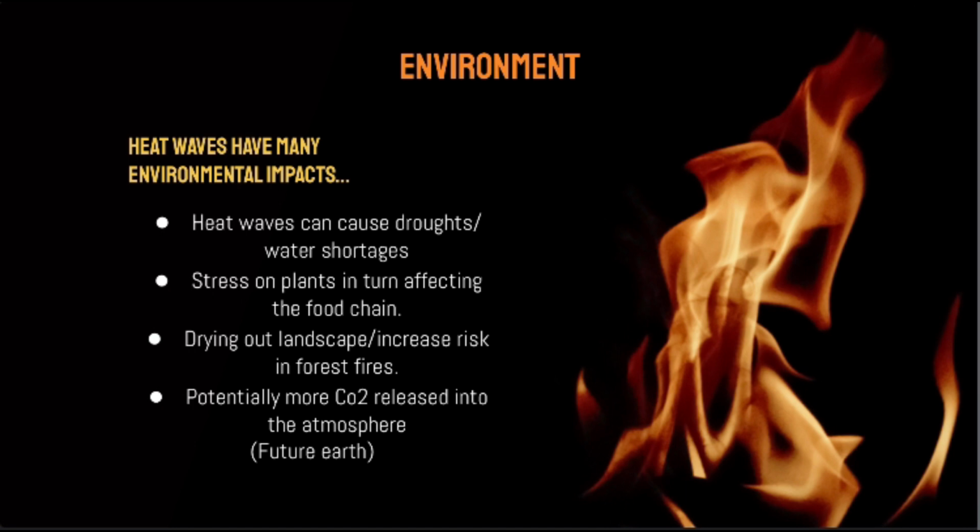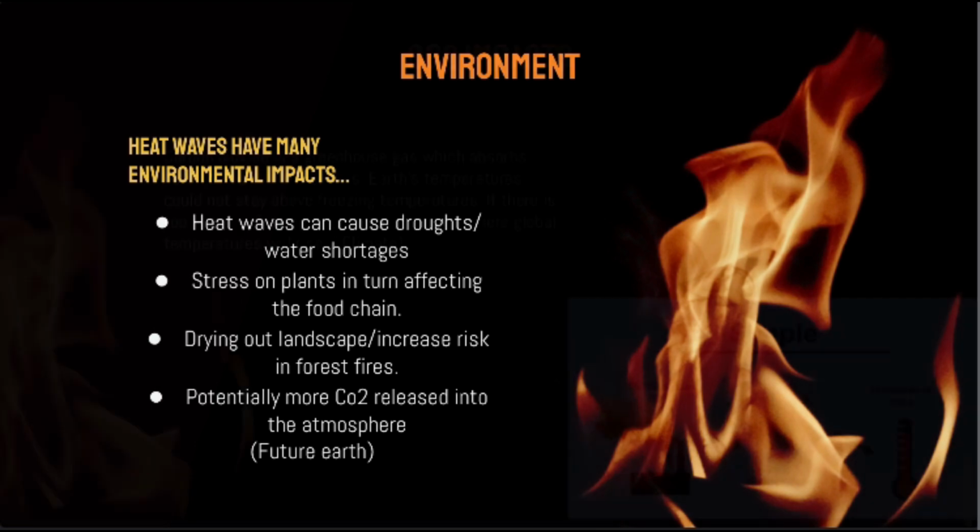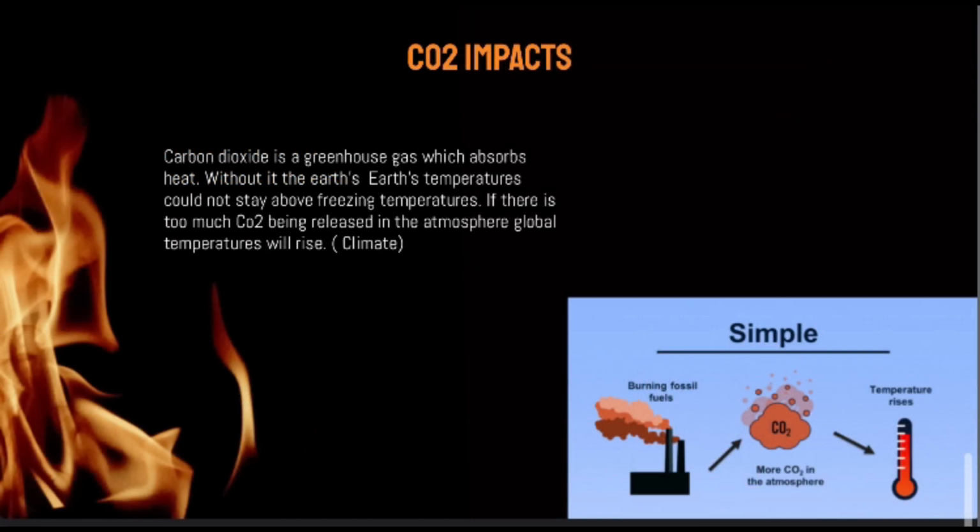According to Future Earth, the 2003 heat wave caused tree damages, increased leaf fall, and carbon sinks that turned into carbon sources. There was an increase in CO2 being released in the atmosphere instead of being absorbed, and this is a major problem. So, you may be wondering what CO2 is.